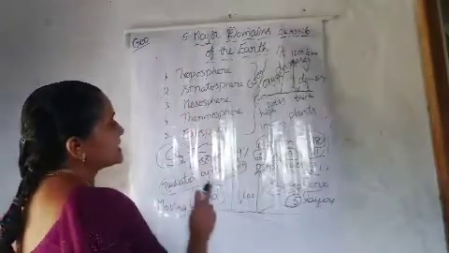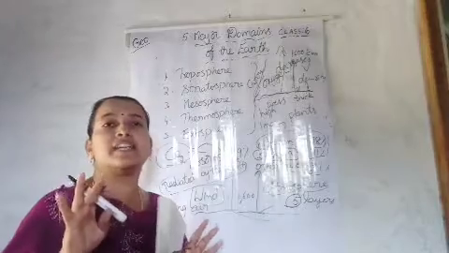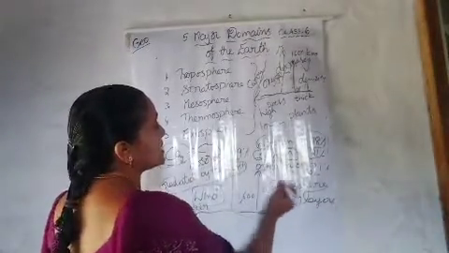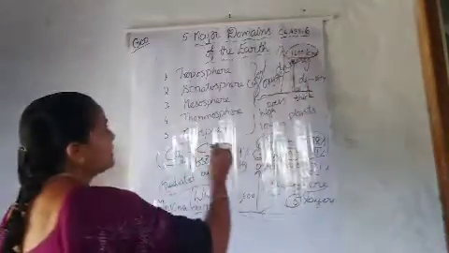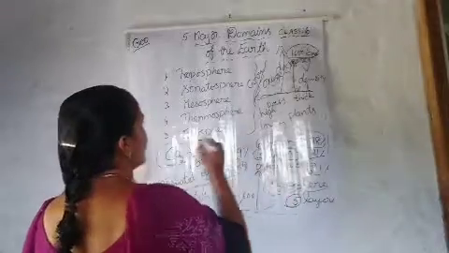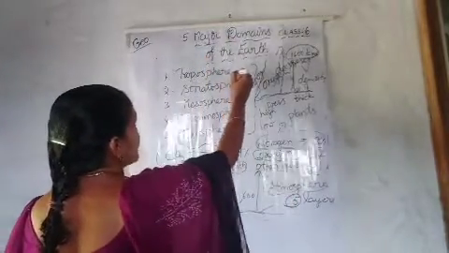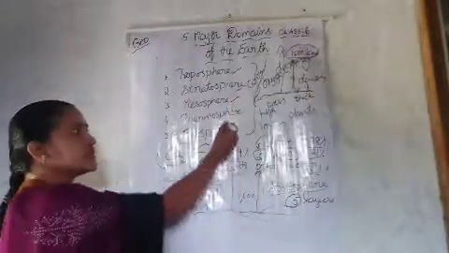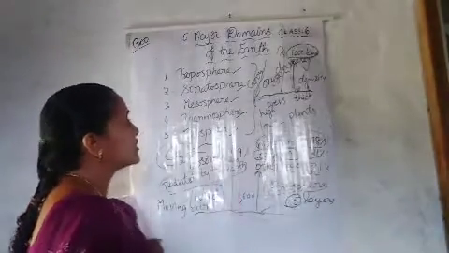One more time I will revise. See, atmosphere means the layer of gas which surrounds the earth. The atmosphere spreads up to 16,000 kilometers above the earth. This atmosphere is divided into 5 layers from sea level upwards. The first layer is troposphere, the second is stratosphere, the third is mesosphere, the fourth is thermosphere, and the fifth is exosphere.